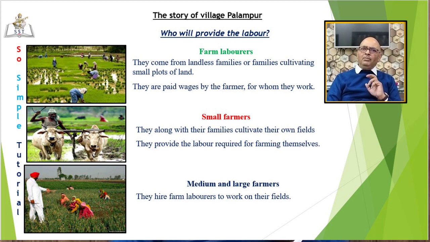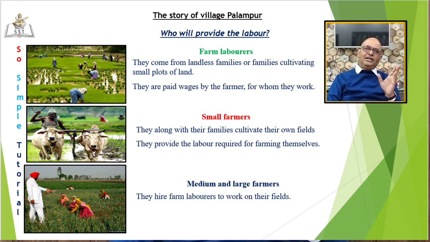Farm laborers come either from landless families or families cultivating small plots of land. They are paid wages by the farmer or the landowner for whom they work. Wages are paid in cash, sometimes in kind also. In rural areas, farmers keep a considerable stock of food grains with them. Laborers also prefer payment in wheat, rice, gram, etc. That is what is called payment in kind. Sometimes laborers get meals also.